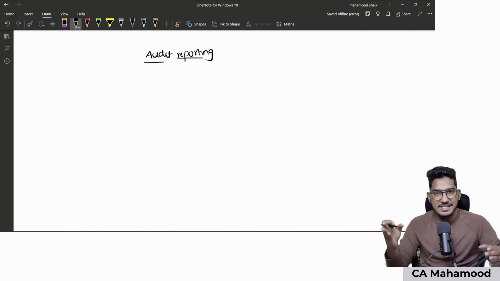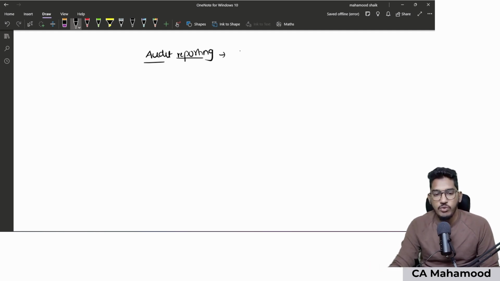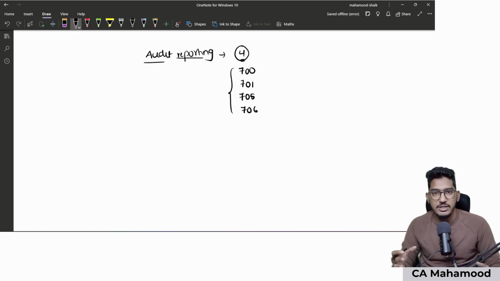As I was saying, there are four standards, the 700 series of standards, which talk about the preparation of the audit report and its contents. Those four standards are SA 700, SA 701, SA 705 and SA 706. These four standards give comprehensive guidance regarding how to prepare the audit report: terminology, format, sentence formation. All that guidance is there in these four standards: 700, 701, 705 and 706.